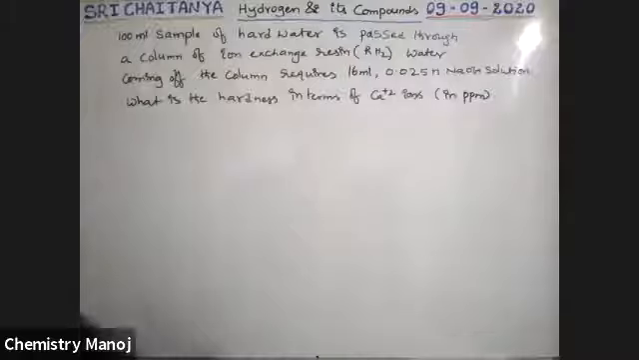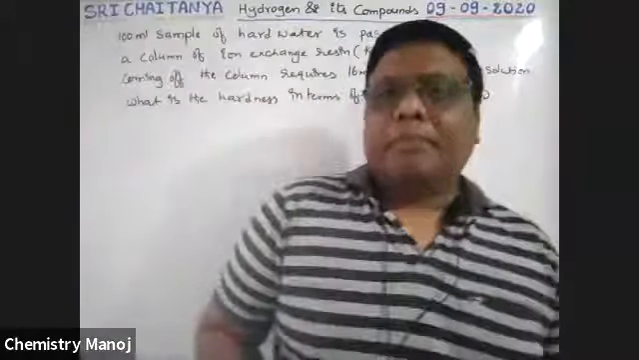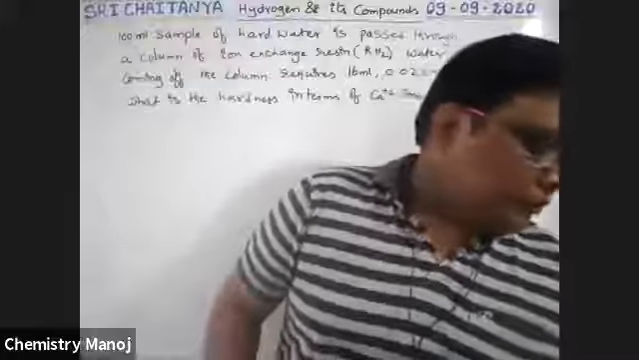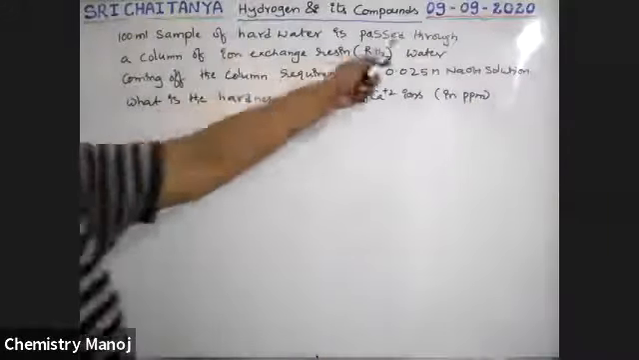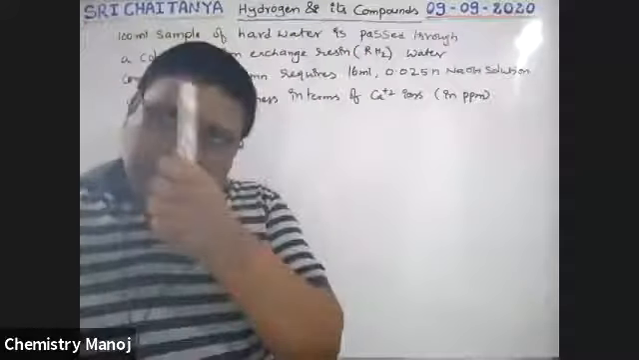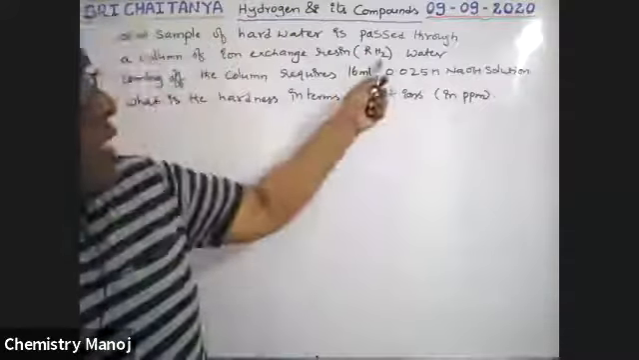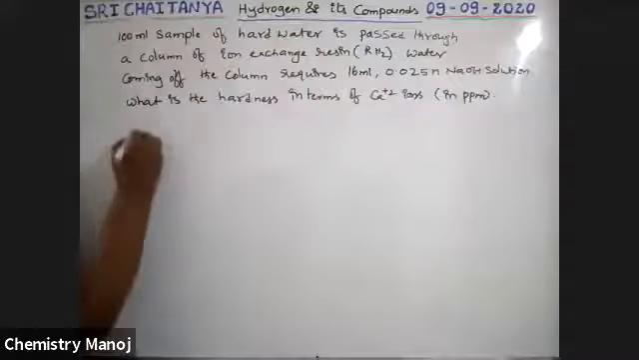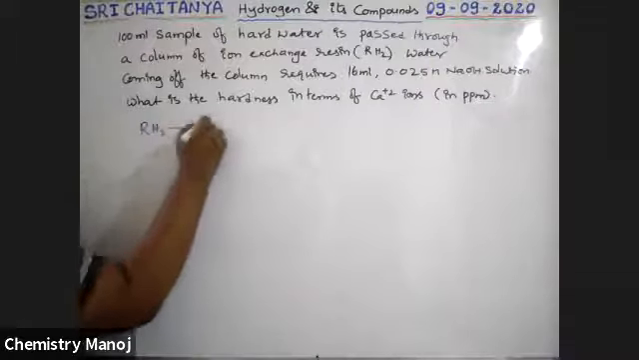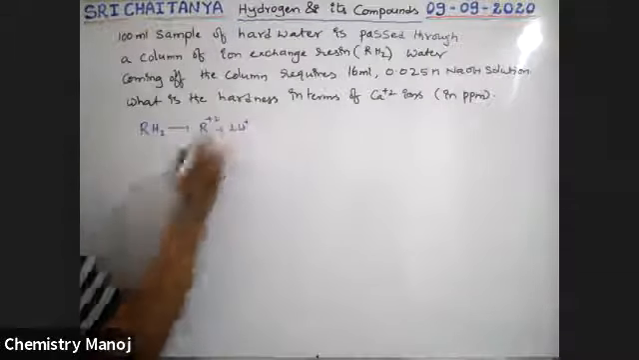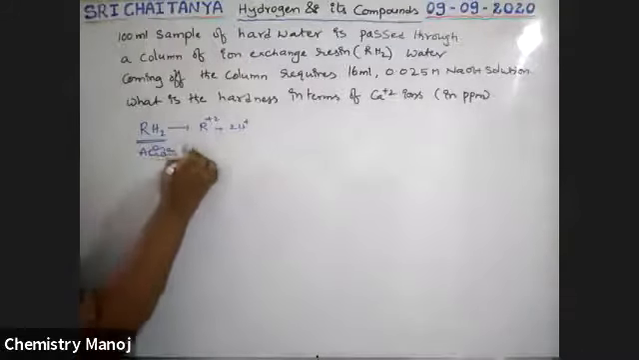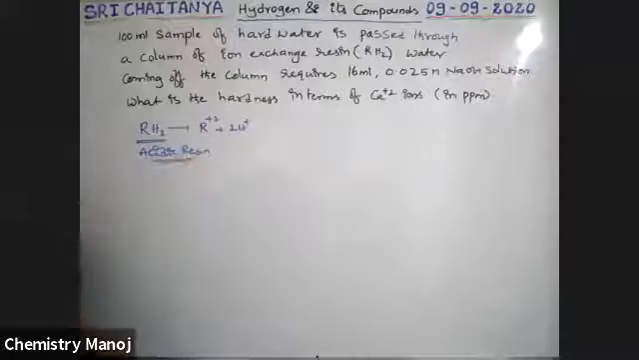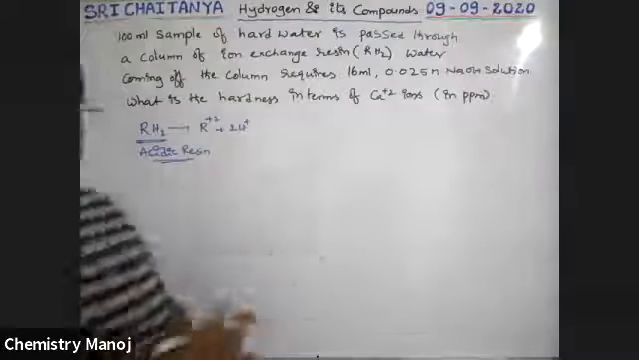It is a question, boys. It is a previous mains bit. Let us observe. See here, hard water is passed through ion exchange resin. That means it is RH2, which is nothing but R plus 2 H plus ions. Therefore, it is an acidic resin, so cations are exchanged here.